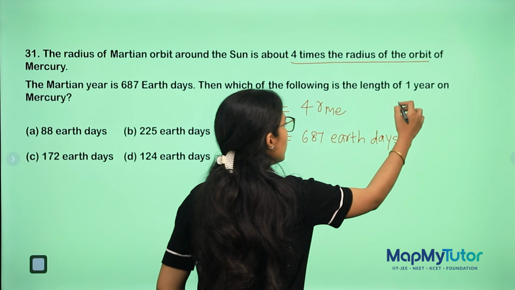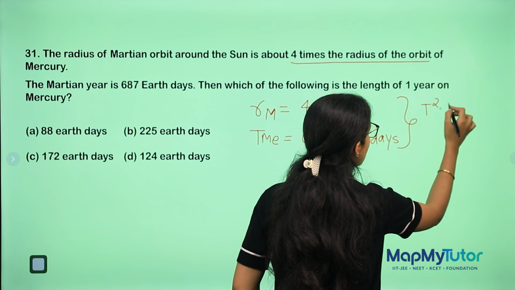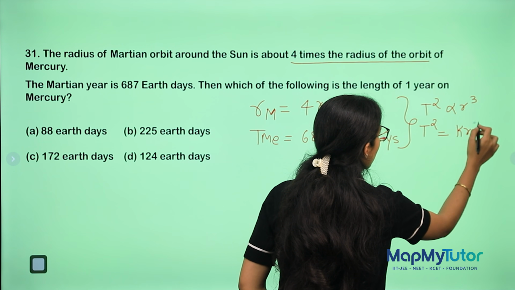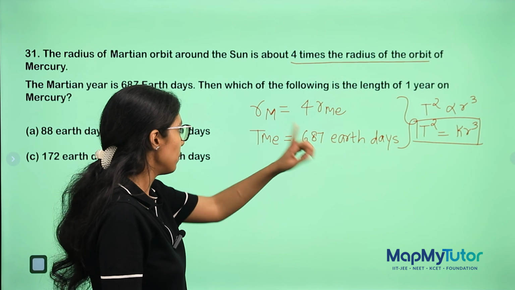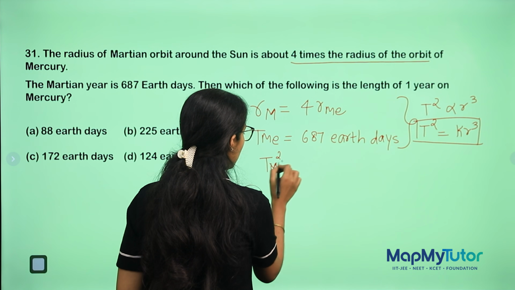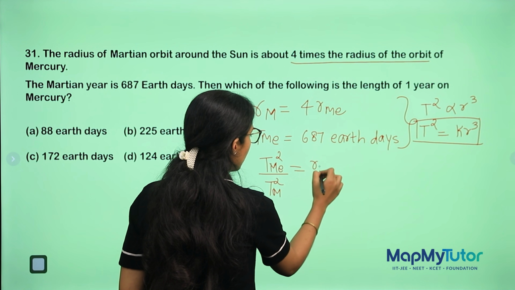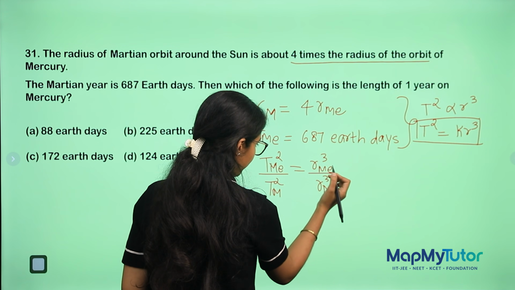Okay. How will we do it? We know Kepler's third law. What does Kepler's third law tell me? T square is directly proportional to R cube. So T square equals KR cube. Now, put this back into this. You will get TMe square by TM square equal to RMe cube upon RM cube.